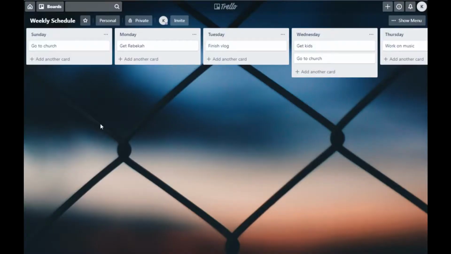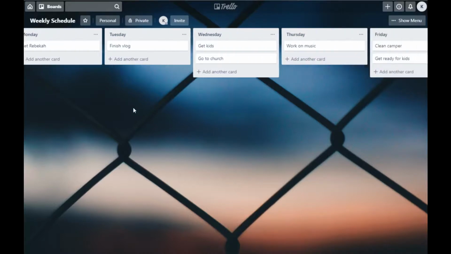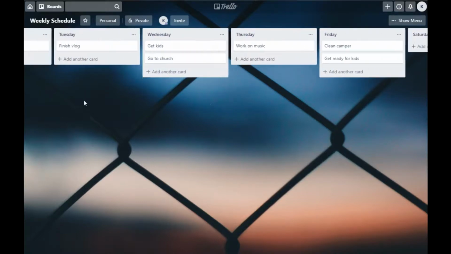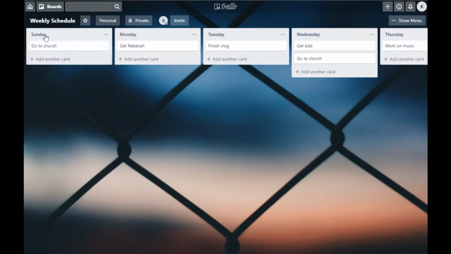Well, this one board that I created is for this gospel fest that's coming up. So I want you to look at it real quick. Alright guys, when I go into my account, I can go to the different boards. For instance, this is a weekly board I created. It's got all the days of the week, and I can add what needs to be done on those days just to kind of look at that.